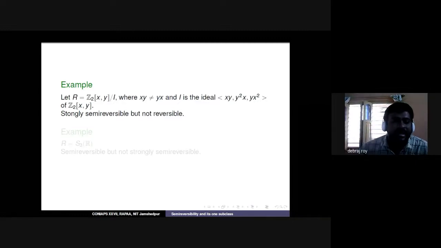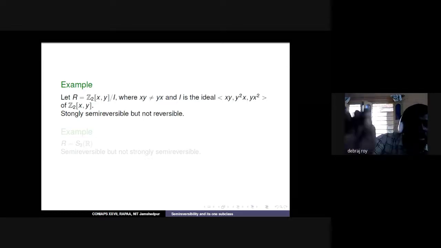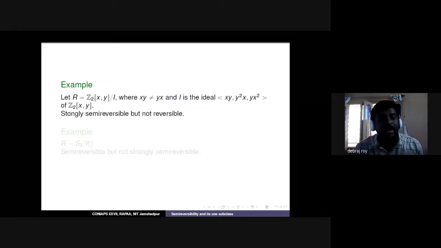If we have this polynomial ring over Z2 and a quotient ring with the ideal generated by xy, y squared x, xy, x squared, obviously x and y do not commute with each other. Then this ring becomes strongly semi-reversible, but not reversible.